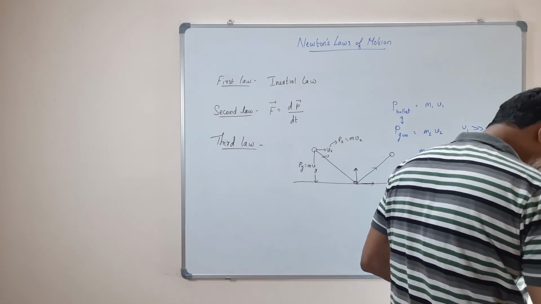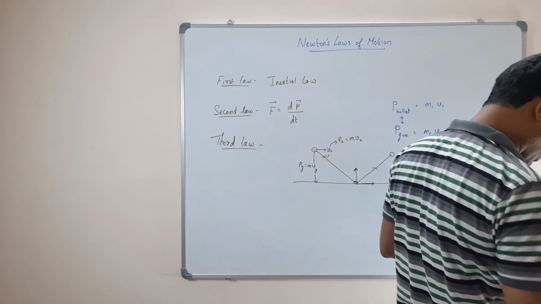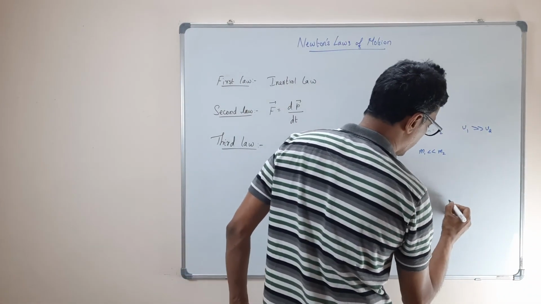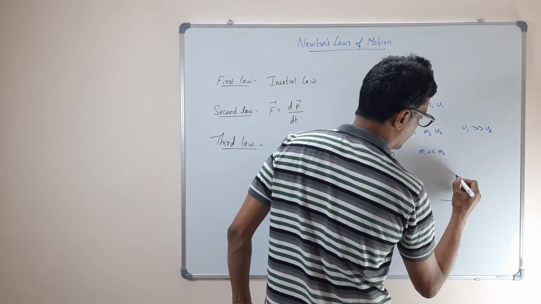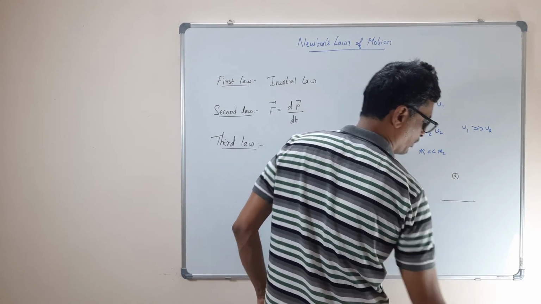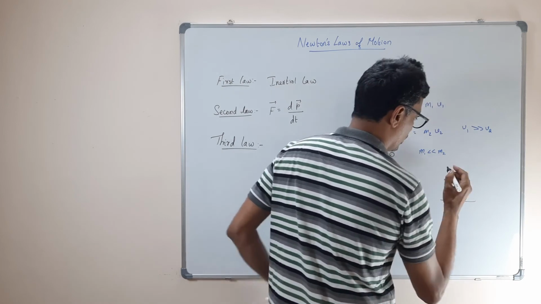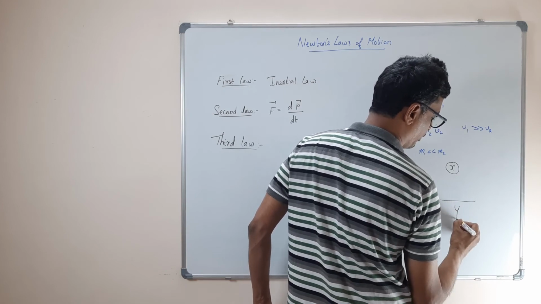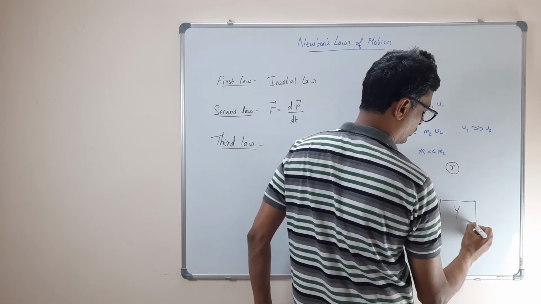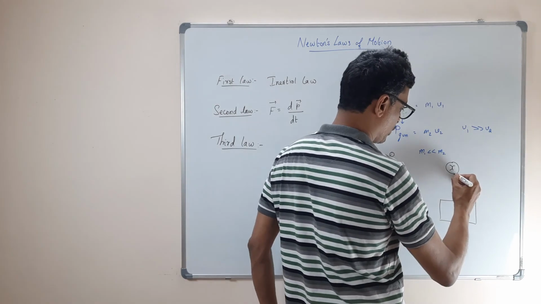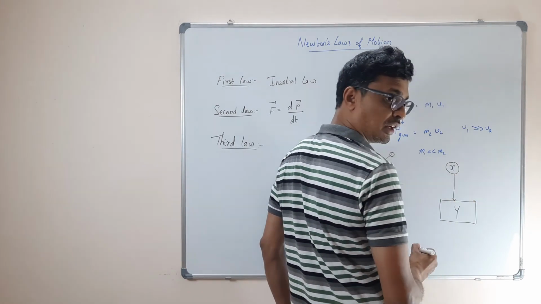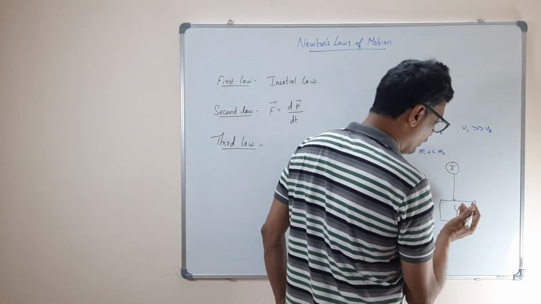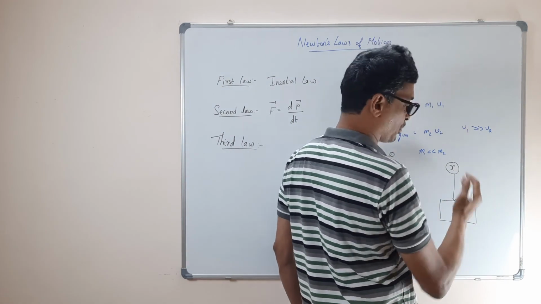The action force exerted by a body X on a body Y. For example, if there are two bodies, let us call one body X and the other body Y. We are going to drop the ball. X is going to impart a force on Y, and similarly, Y will impart a force on X in the opposite direction, right?